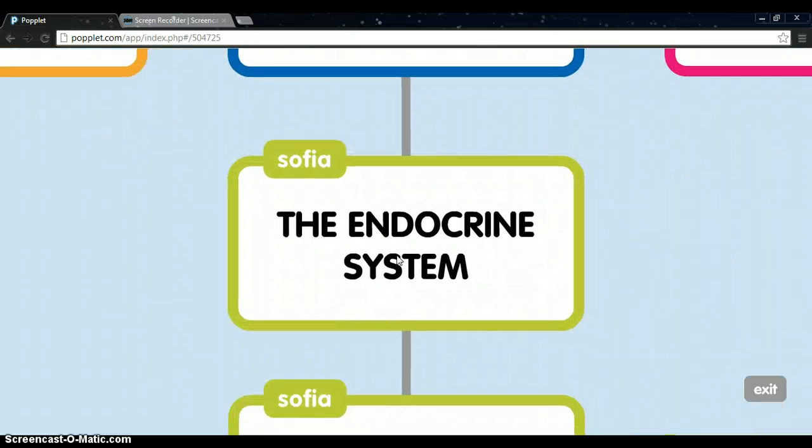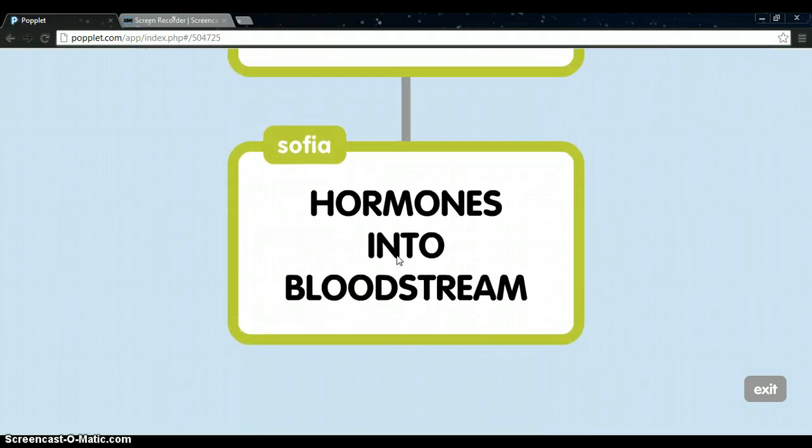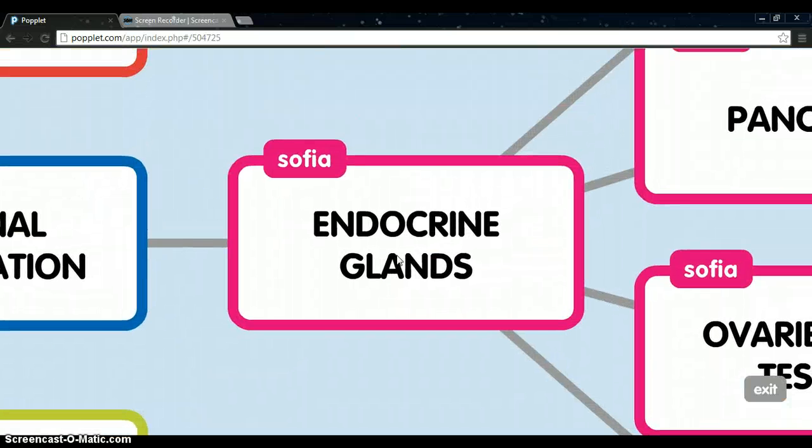Then, the endocrine system. The endocrine system is responsible for functions such as growth and reproduction. It consists of endocrine glands which secrete substances called hormones into the bloodstream. The principal glands in the endocrine system are